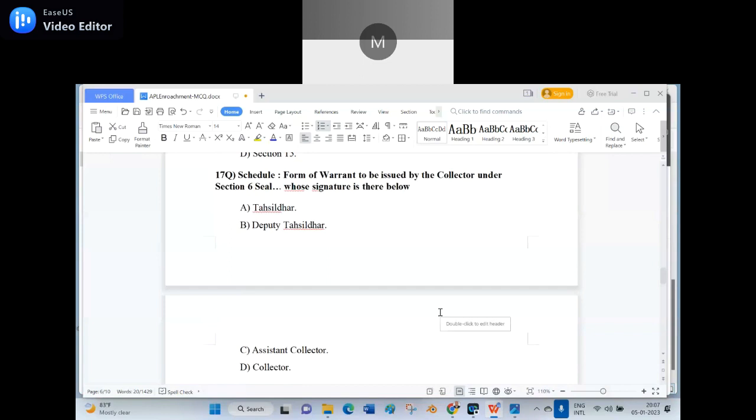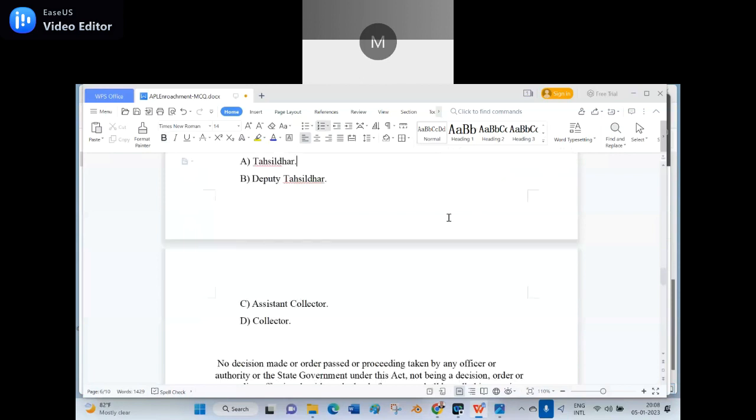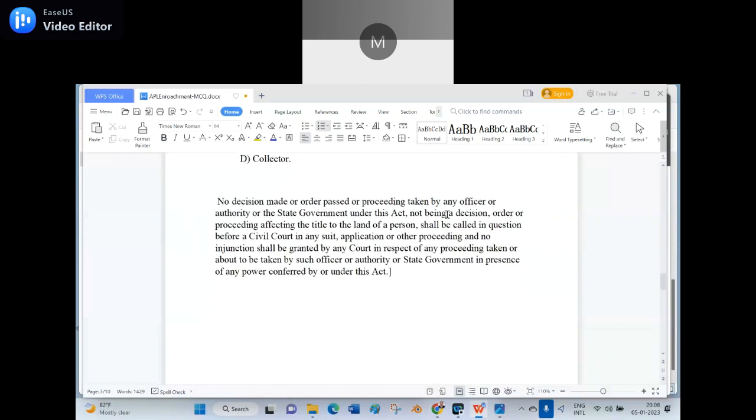Option D, Collector. From the warrant to be issued by the collector under section 6, seal, whose signature is there below means the collector's signature is there. It is clearly there, an obvious factor. I want to know whether they could follow it or not. So here it is given because a supplementary question can also be asked.